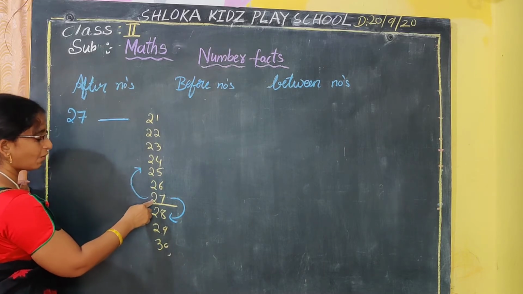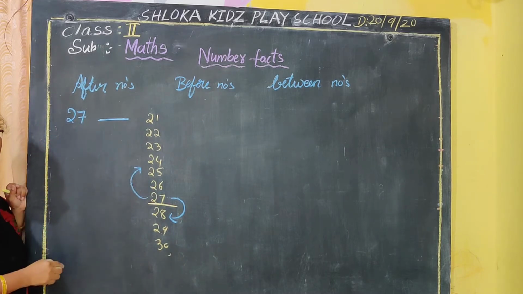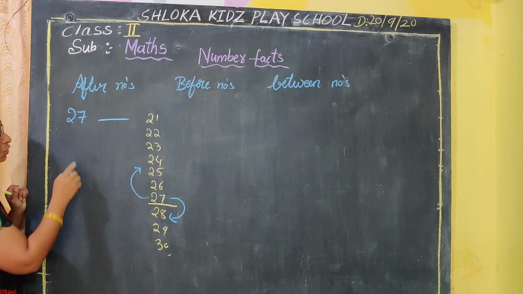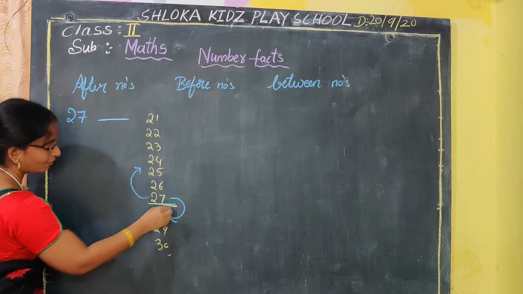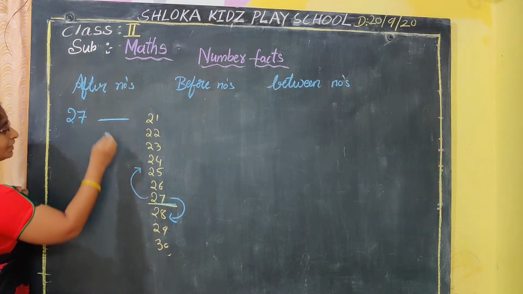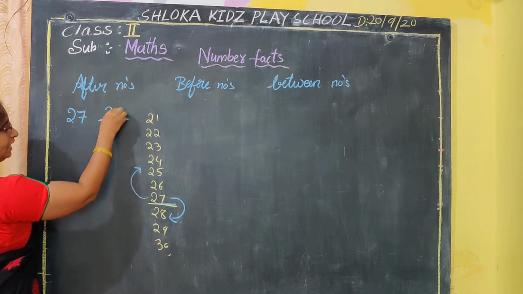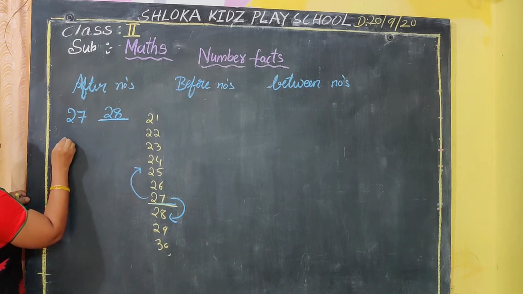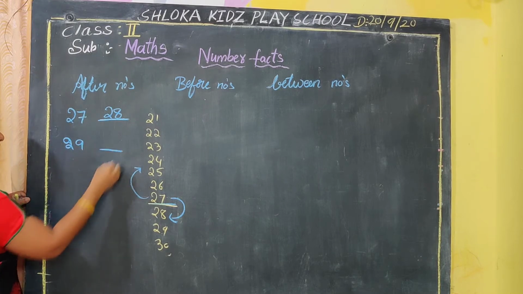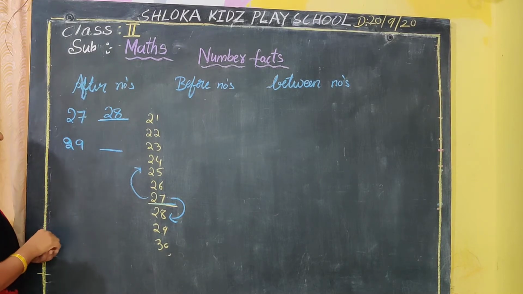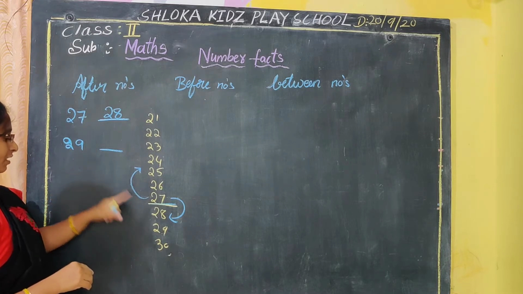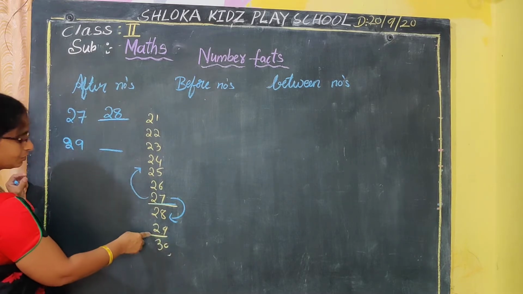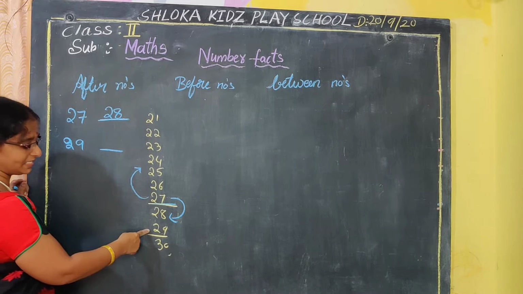We have written the number 27. So after 27, what will come? 28. Now one more number, 29.